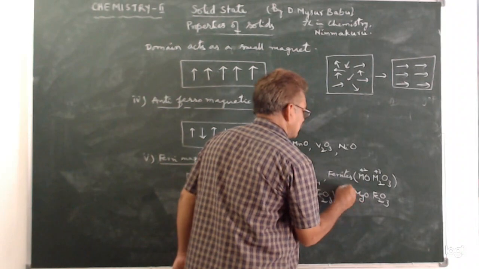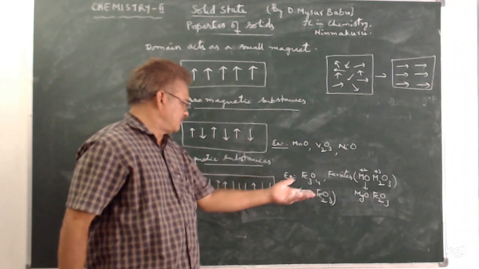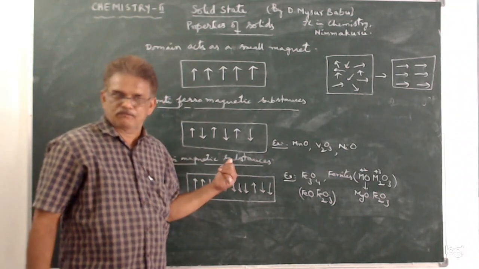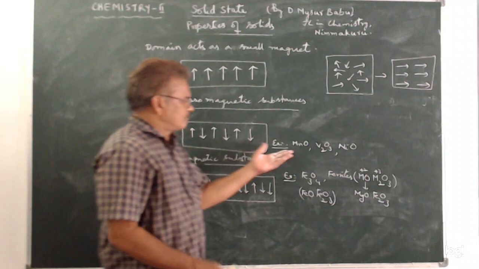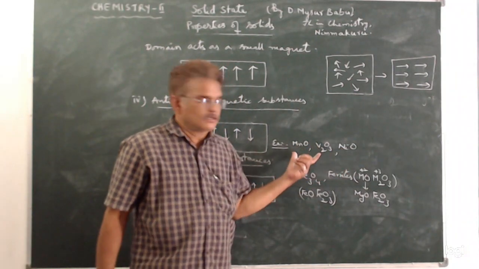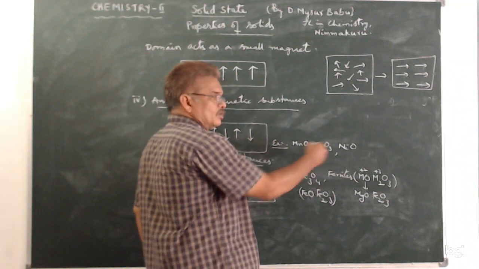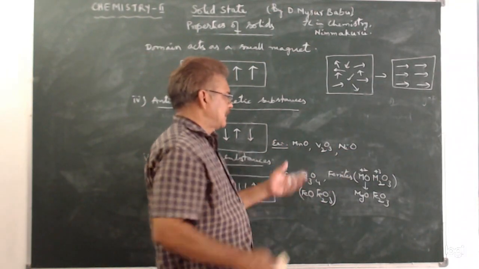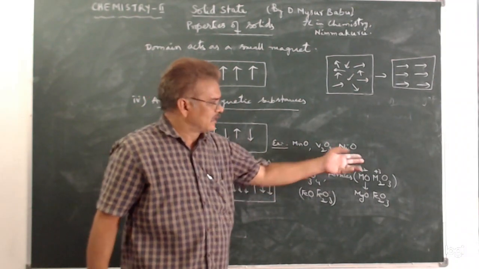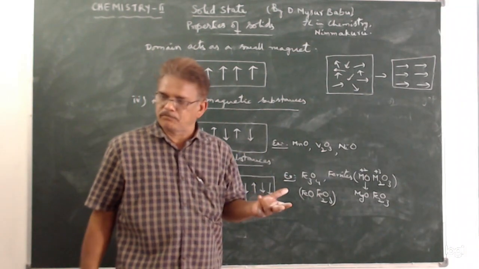This is another example of a ferrite. So ferrites and Fe3O4 are examples of ferrimagnetic substances. MnO and NiO can be converted into paramagnetic substances by heating to higher temperatures. For example, MnO converts into paramagnetic at 50 K and NiO becomes paramagnetic at 150 K.